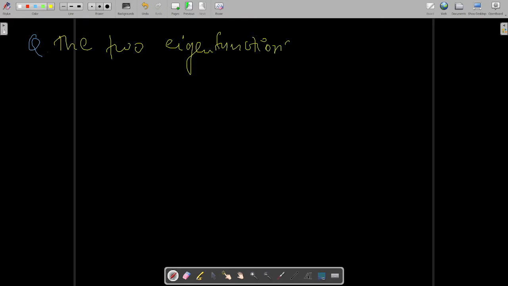Okay, so the two eigenfunctions. Let us write one more question. Such questions are repeatedly asked in UPSC.